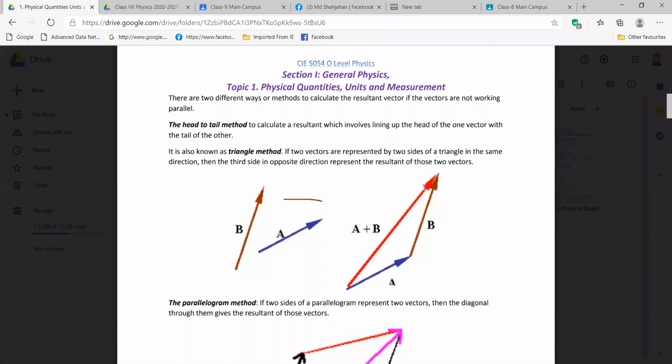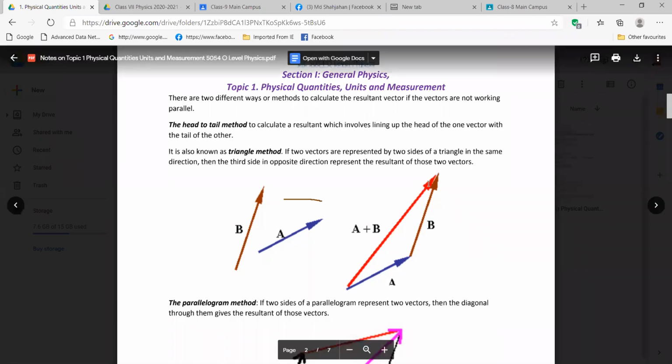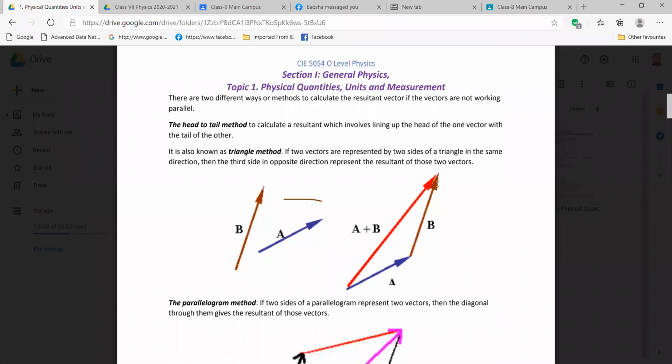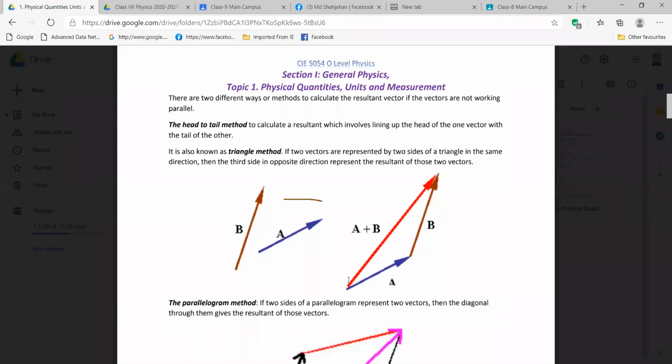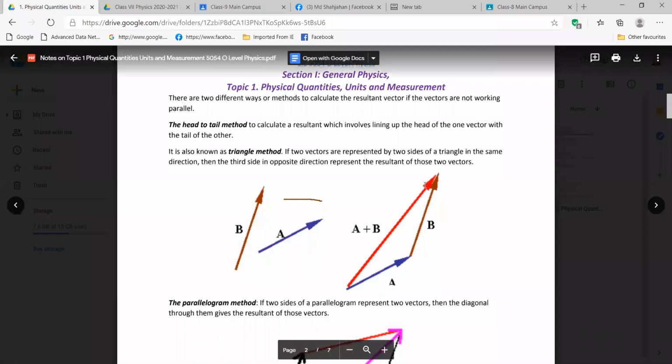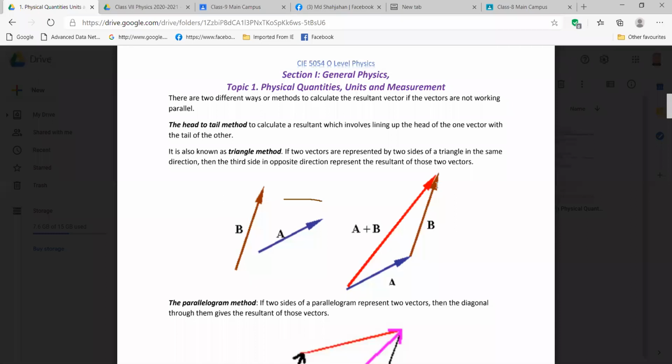Here too, the last one, after connecting tail to head, we are giving the head where the head is available, and where it is tail, there we are giving the tail. Sir, we have to do another line. Yes, this line. We're connecting the tail of A to the head of B. And when we are finished with connecting, we will give a head with B's head, and a tail with A's tail.